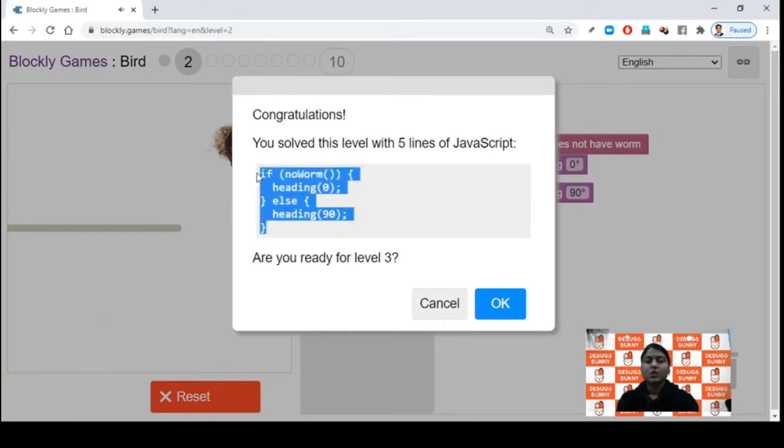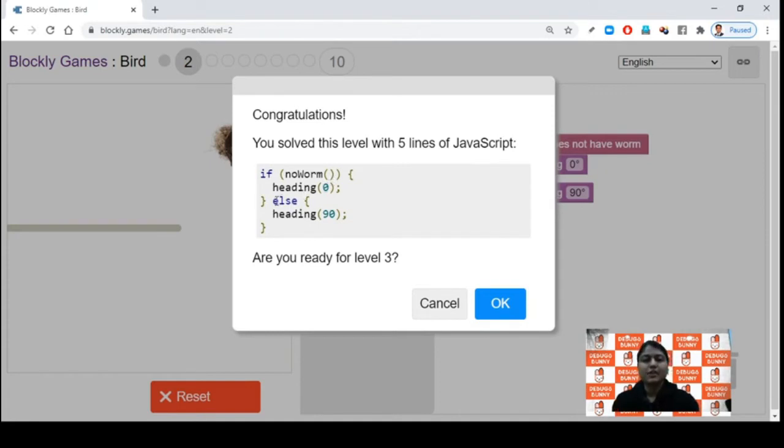This is coding. If no worm, heading 0, else heading 90. Okay. So this is the second level of bird game.